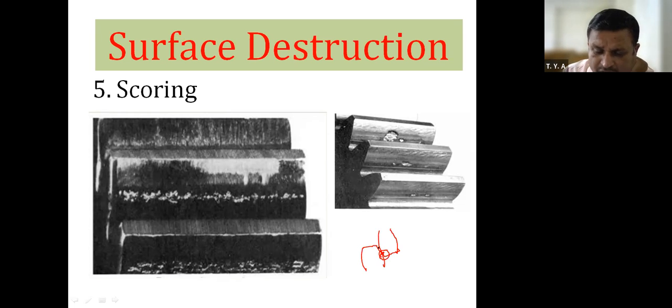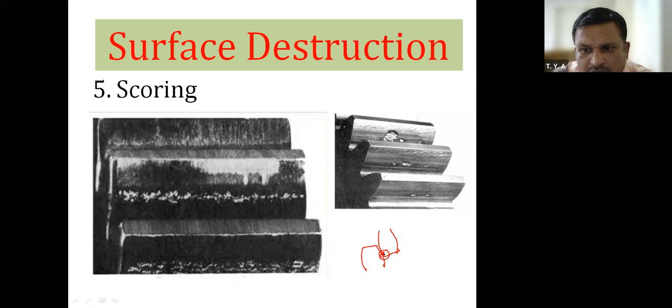Due to large pressure existing at the point of contact, we are knowing that in gear tooth, motion is partly sliding and partly rolling. Sliding is what? These two gear teeth will slide against each other and they will roll also. Roll means rotating motion. Therefore, at the point of contact, if lubrication is not proper, frictional heat is generated due to sliding motion. Therefore, that frictional heat will be more.